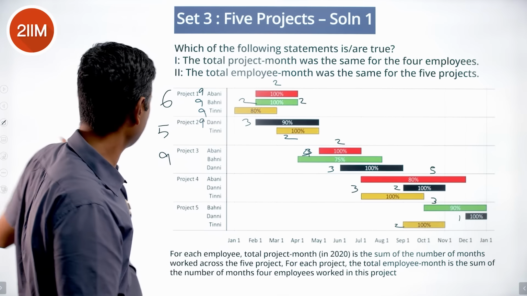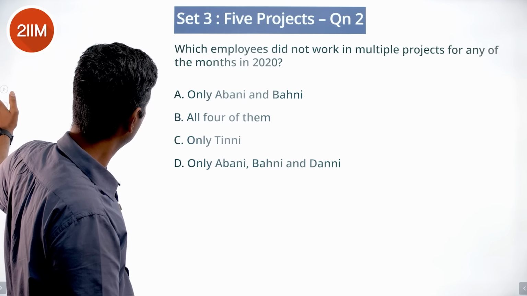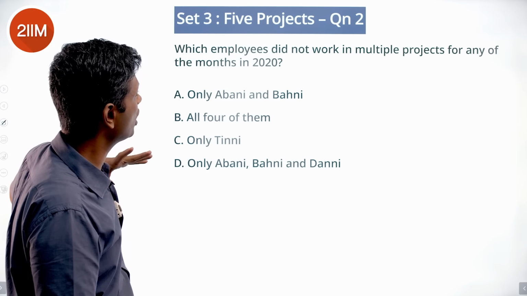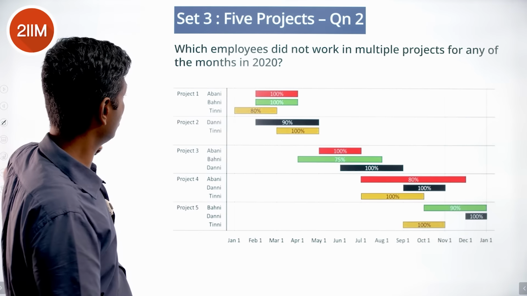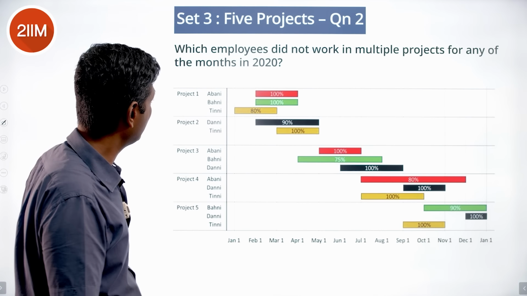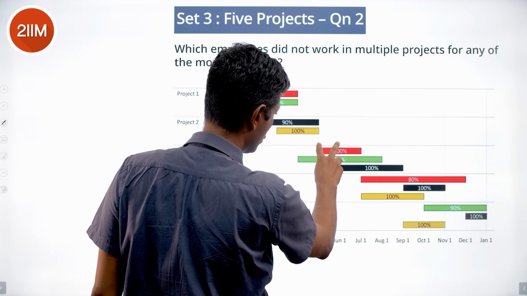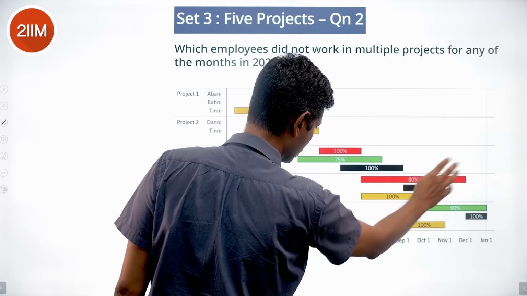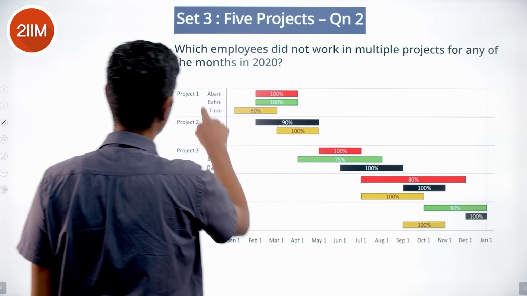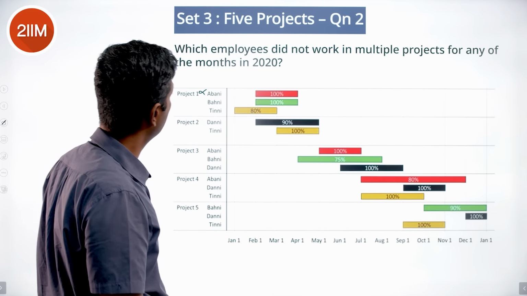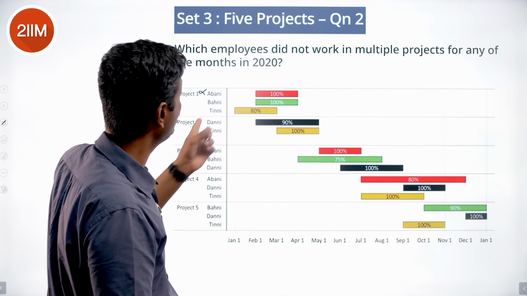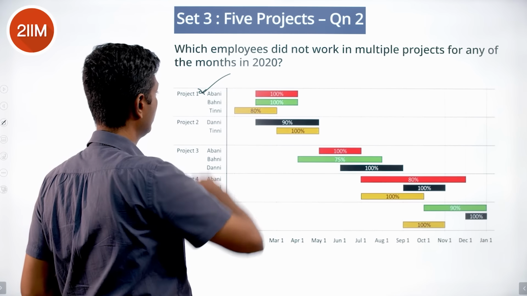We're through. Nice, simple. Which employees did not work in multiple projects for any of the months in 2020? Abani worked in Feb, March, May, June, and then starts here July onwards. So not Abani. Bhani, so did not work. So Abani did not work. We should be counting Abani.